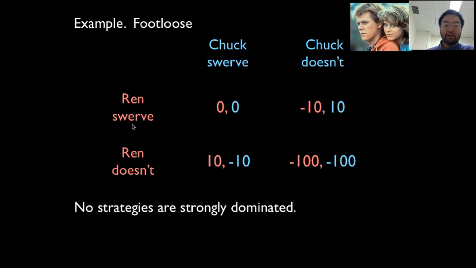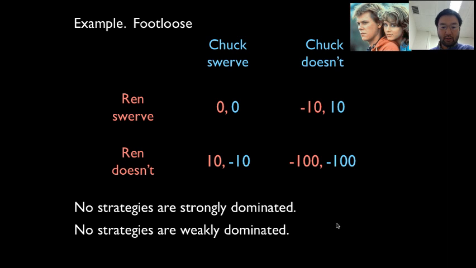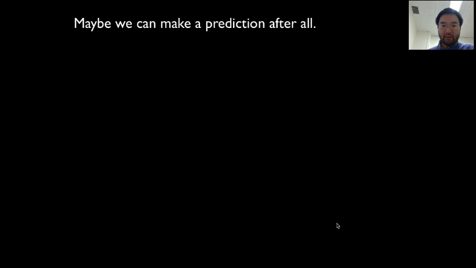Okay. So in this case, no strategies are strongly dominated. And no strategies are weakly dominated either, right? So what do we do? We can make a prediction, and then we have to think a little bit about what the next step is. I guess we could just give up and say there's no way to make a prediction. But I think there is a way, so let's see if we can figure that out. Maybe we can make a prediction after all.